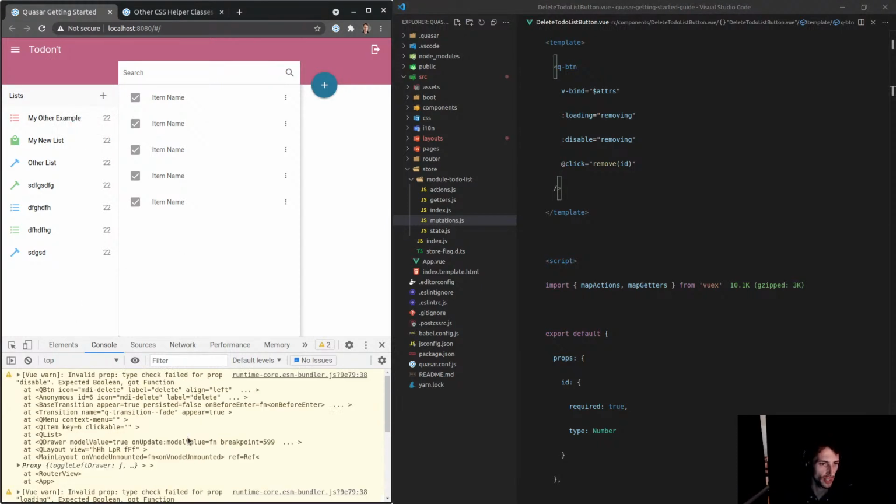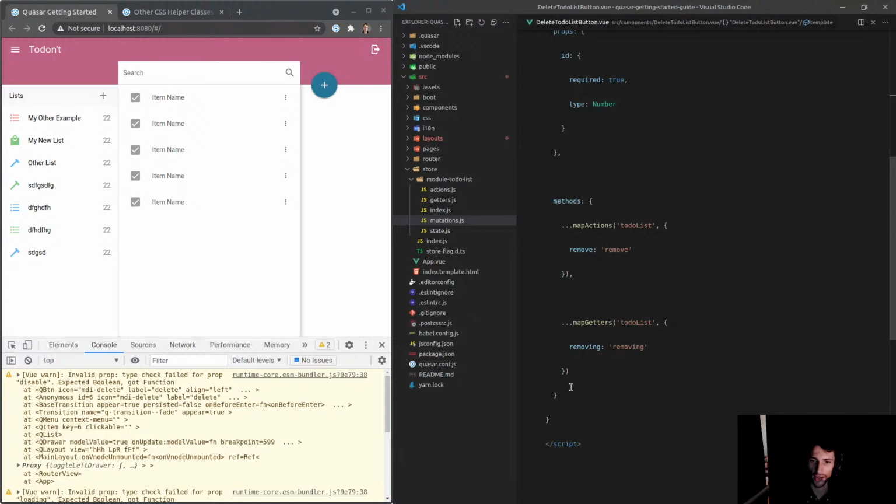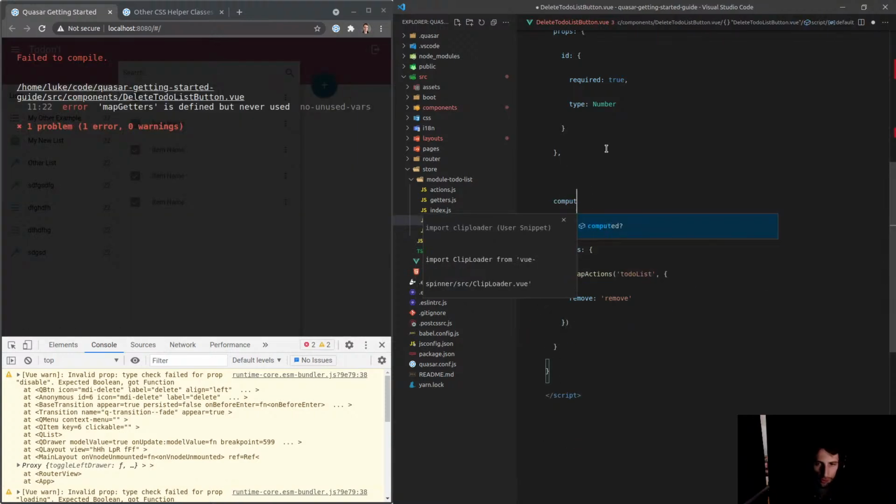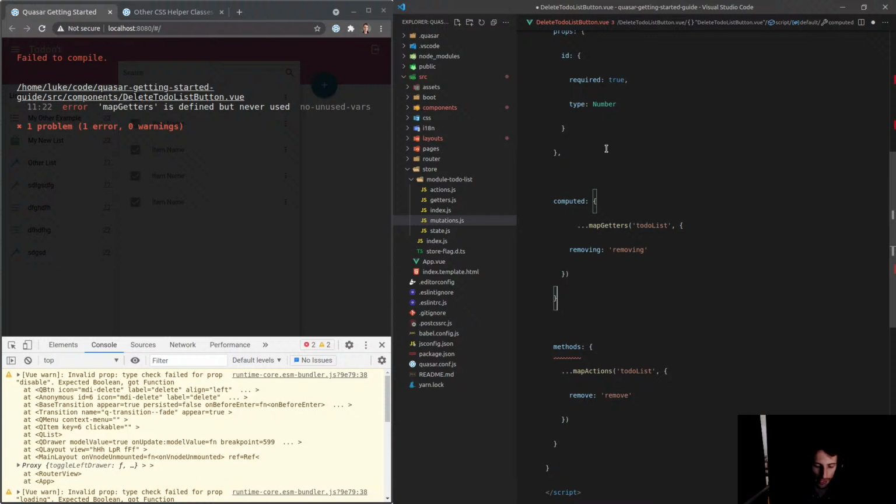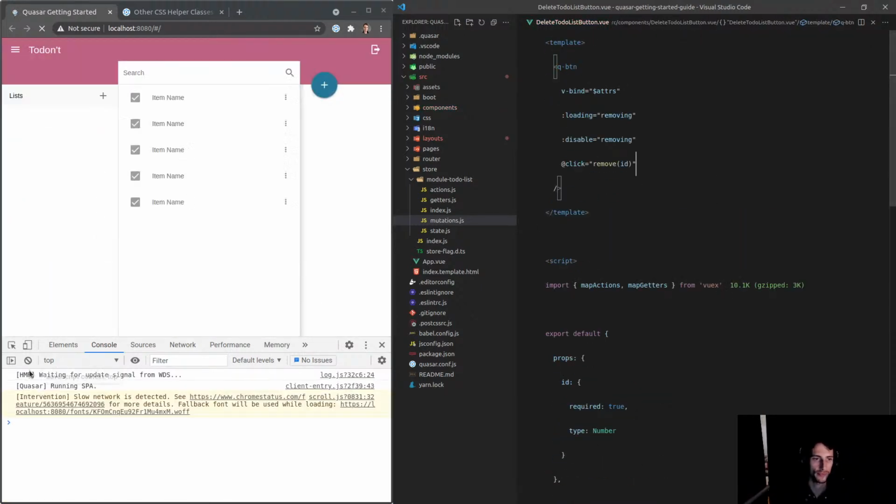Oh, what have I done here? Expected Boolean got function for what? Disable. I've done it again, haven't I? Yes, I have. I put it in my methods rather than in computed. So let's whack it in there instead. Sweet.